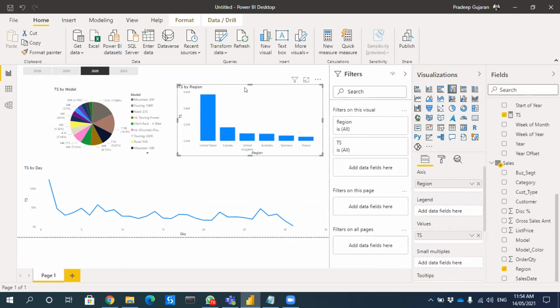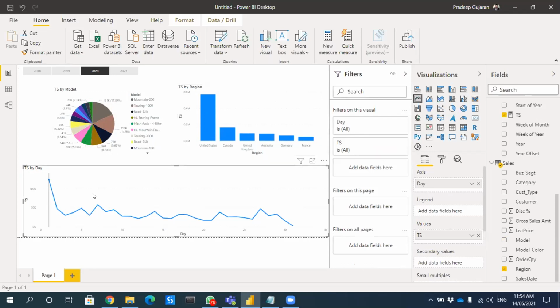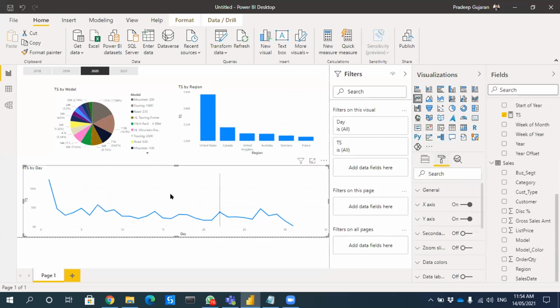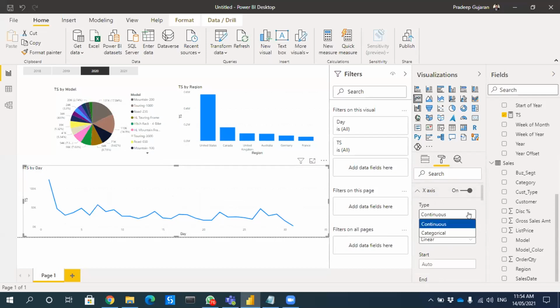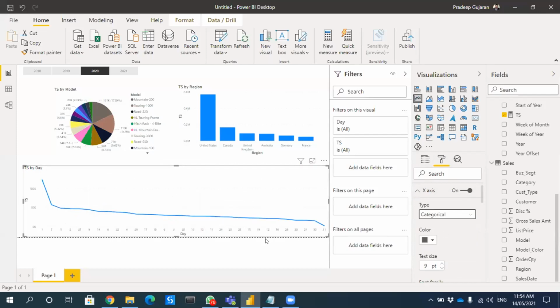So now in region, there are not many options. So this looks okay. So now, if you see the by day, by default, it selects continuous. You have two axes, x-axis and y-axis, right? So x-axis by default becomes continuous. So you have to change it to categorical. You have to select it, come to the options, come to the x-axis, from type, from continuous make it categorical. So you'll be able to see all the dates.